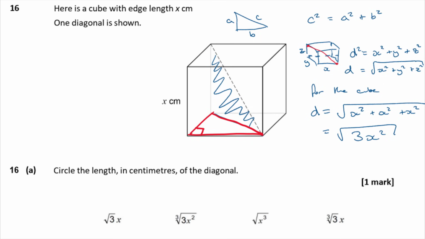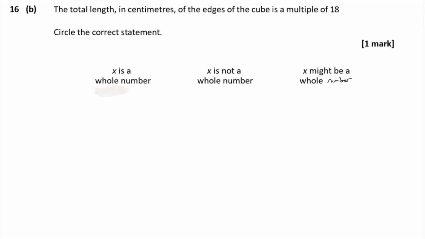We can reformulate this a little bit. We can say that the root of 3x squared is the same thing as the root of 3 times the root of x squared, which is the same thing as root 3 times x. So I believe it is that one there at the front. Not a nice way of writing it, and I prefer to write it as the root of 3x squared, but on there it's that way around. 16b, the total length in centimeters of the edges of the cube is a multiple of 18.